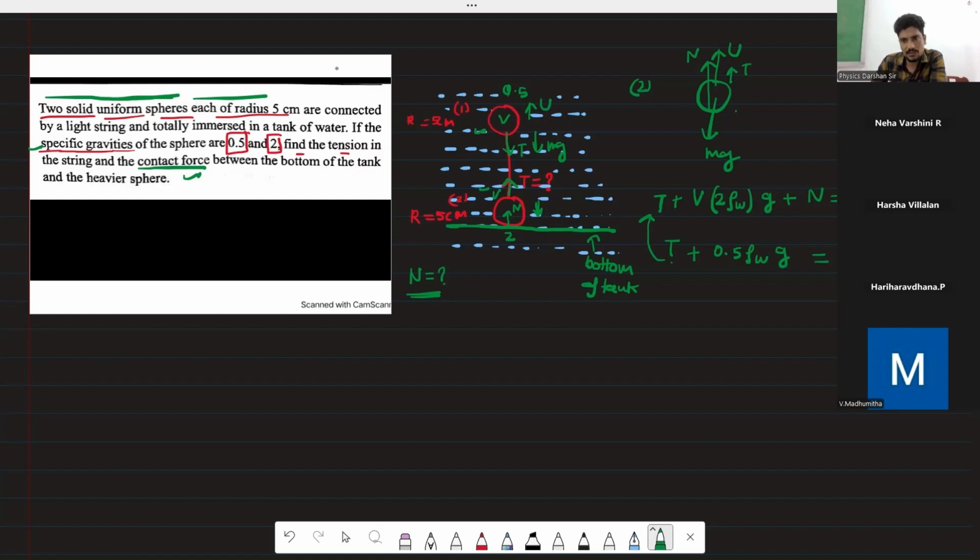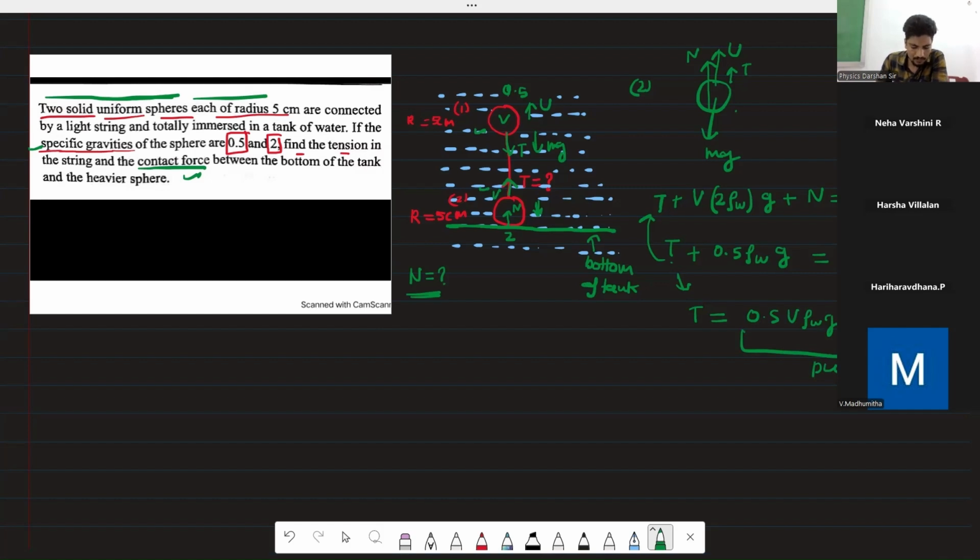From this second equation, T will be 0.5 V rho W g minus 0.5 rho W g. So this will be the tension. Put this tension in equation 1.